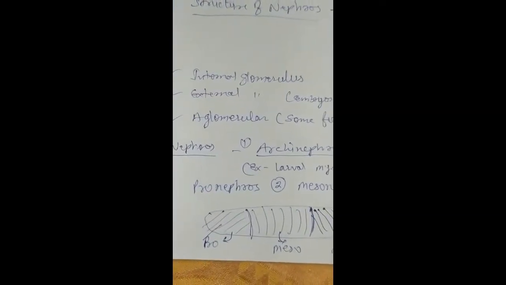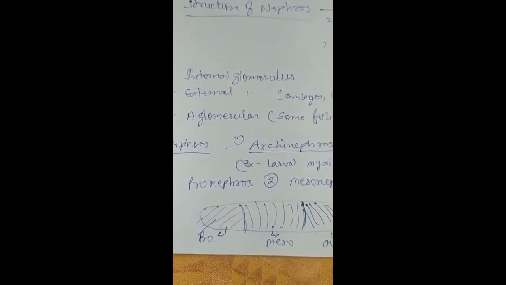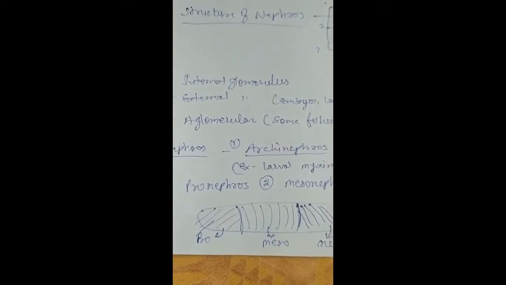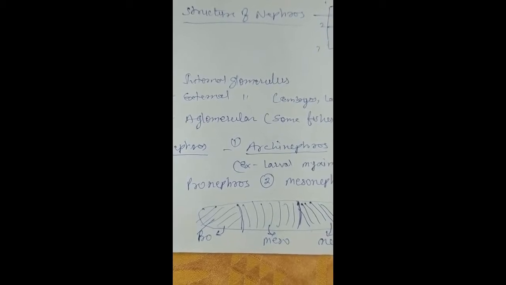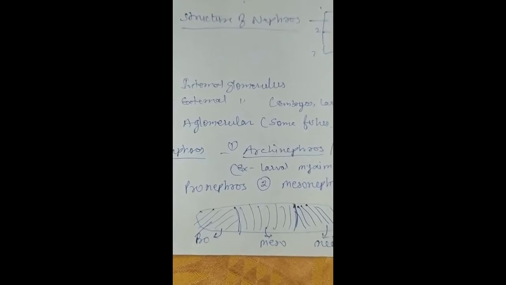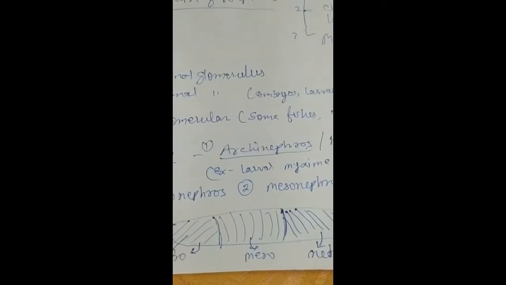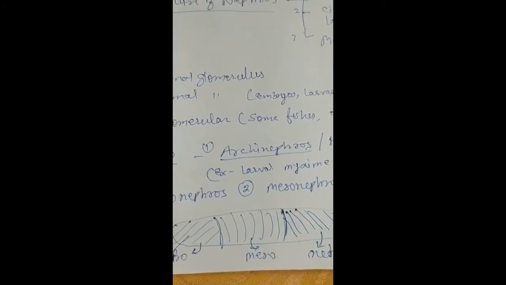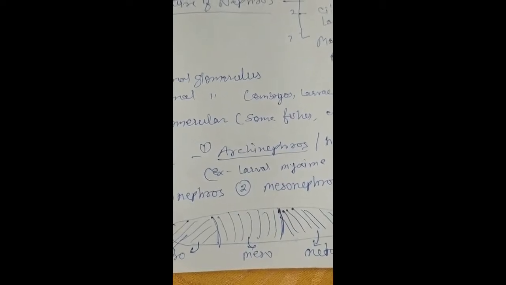All three, pro-, meso- and metanephros, are fundamentally alike, but they differ principally in their relationship to the blood system they receive, and they differ in degree of complexity and in efficiency. If we talk about archaeonephros, the ancestral vertebrate had a pair of kidneys running through the entire length of the coelom, and each had segmentally arranged tubules.